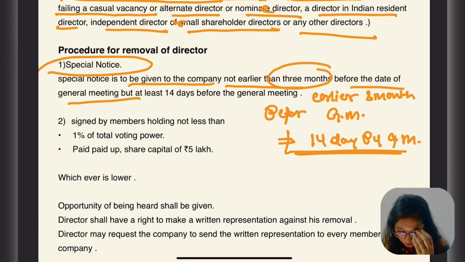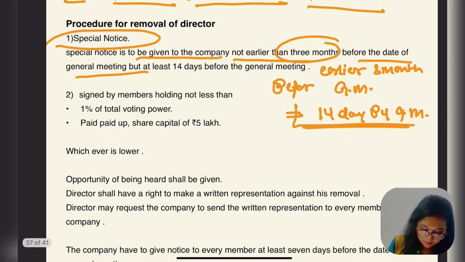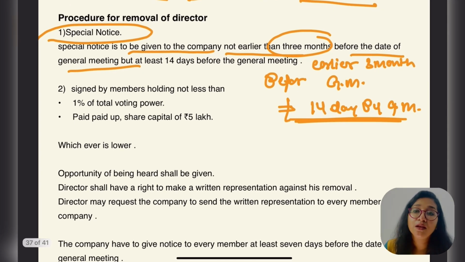So special notice is to be given to the company not earlier than 3 months before the general meeting, and at least 14 days before it.